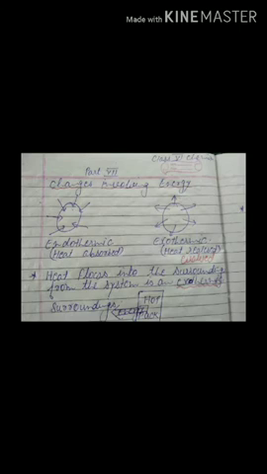Heat release means heat is going out. Heat is evolved. So what will be that change? That change will be exothermic. So see, here I have written the heat flows into the surrounding.